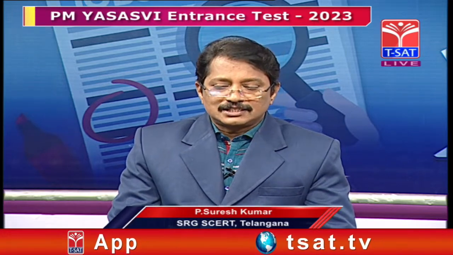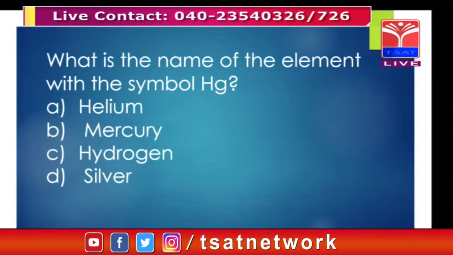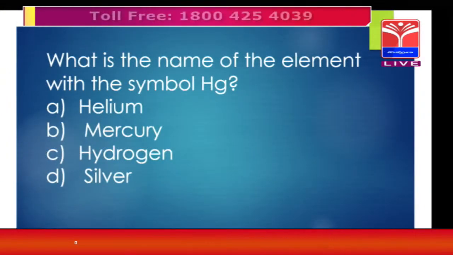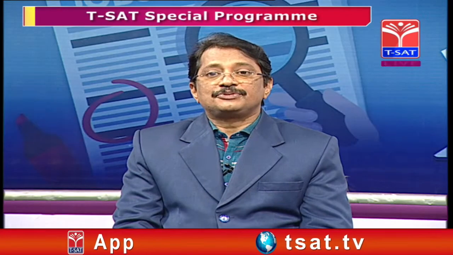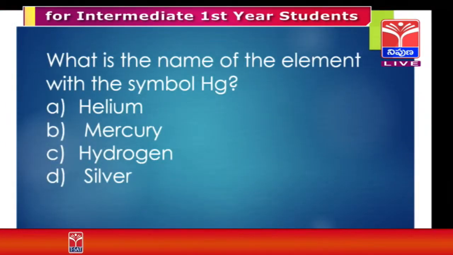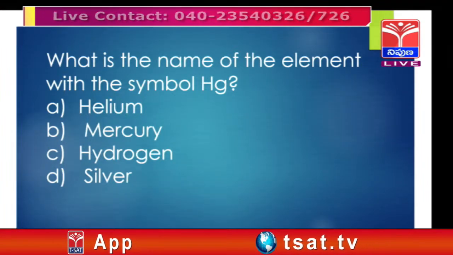Now we are discussing the question: what is the name of the element with the symbol Hg? Here four options are given. One is helium, second is mercury, third is hydrogen and fourth is silver. If you observe these four options, for helium the first two letters, He, is its symbol. So you can say helium directly, not a problem. And for hydrogen, the first letter H is its symbol, but you can't take it as mercury.